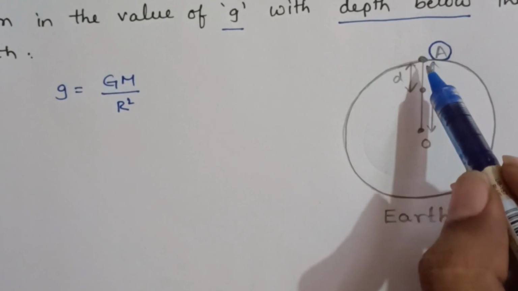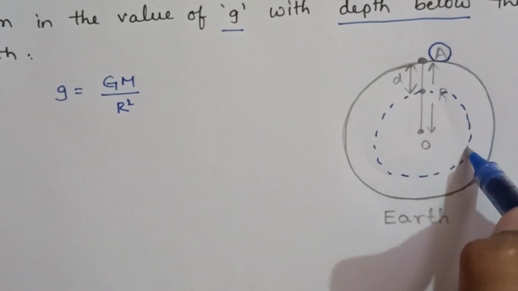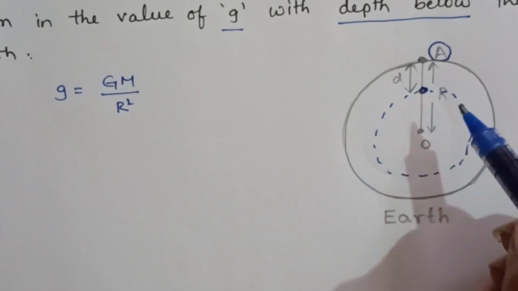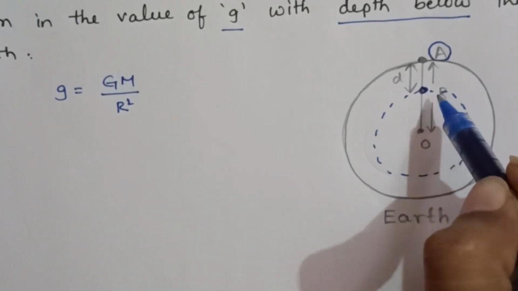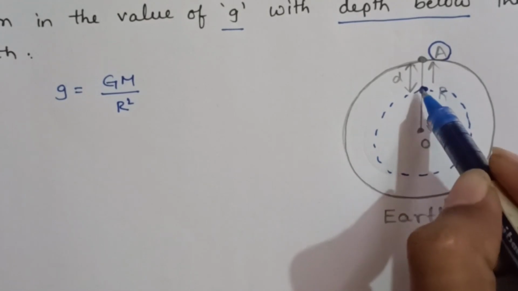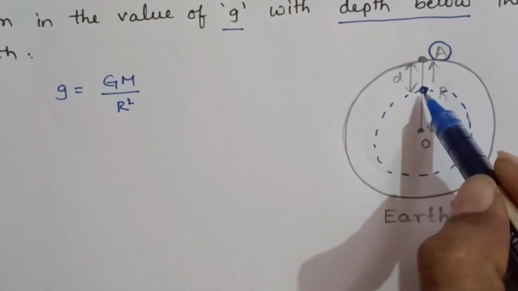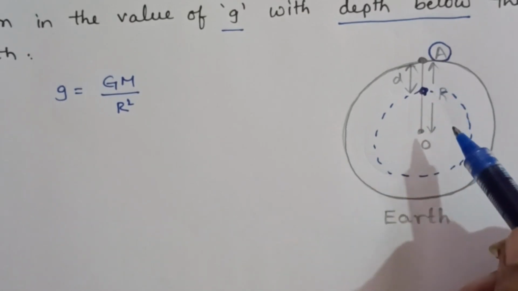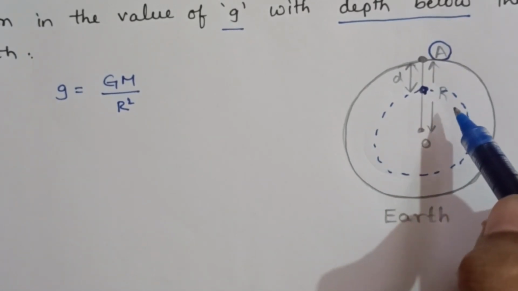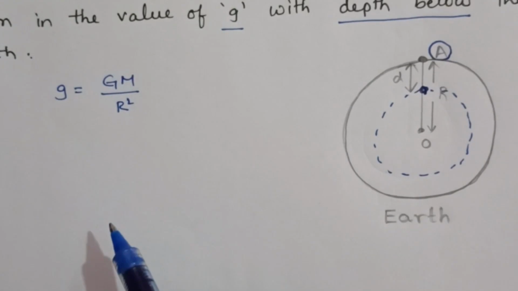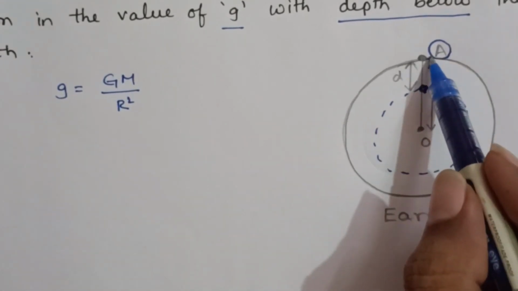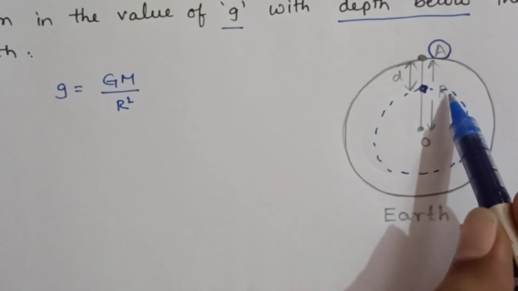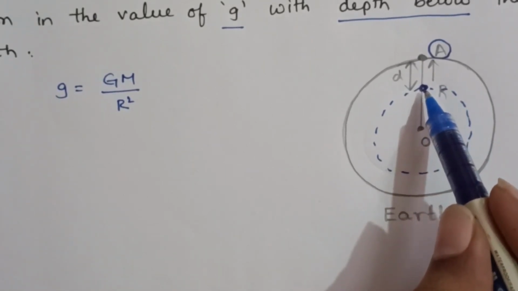But when we go inside of the earth, to a depth d from the surface of the earth, the mass of the earth changes. If an object is coming up to here, this much mass only we should consider. So mass of the earth is not constant, mass changes. So whenever mass changes, we should not take mass as a constant. When we take on the surface of earth, total mass is considered. When we take inside the earth, total mass is not considered, no? So we can't cancel this.